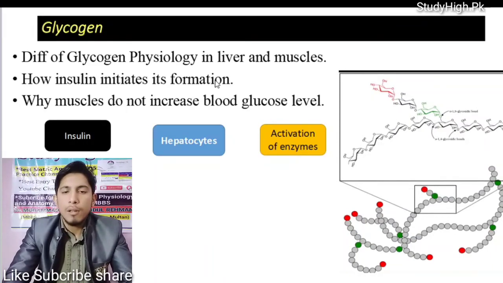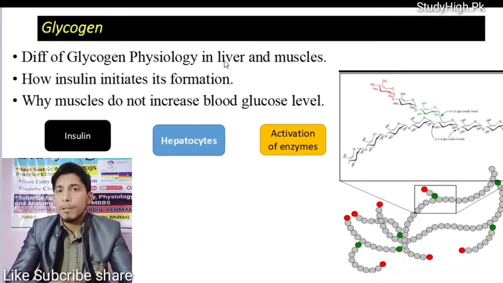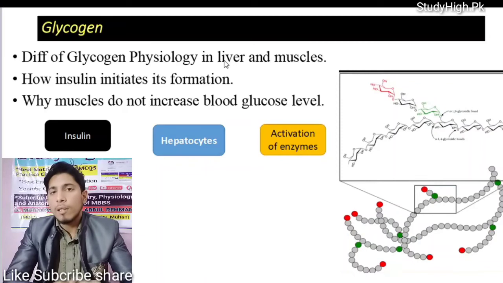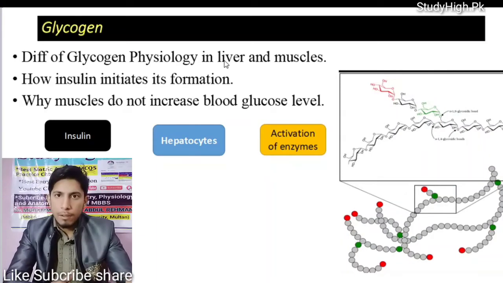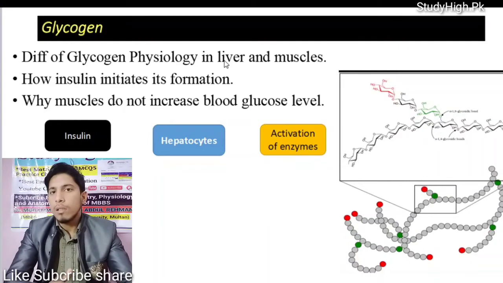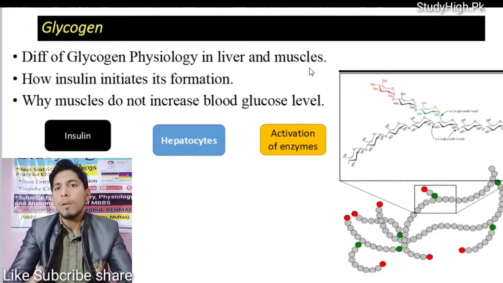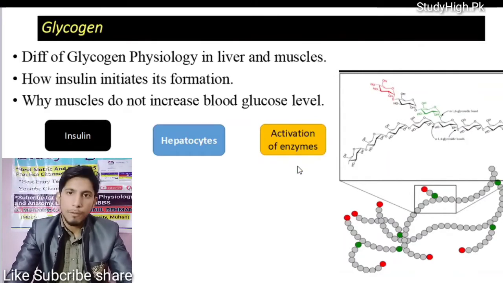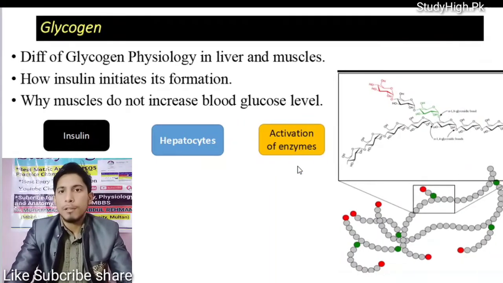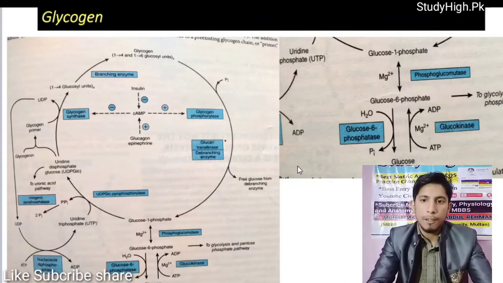And what is the difference in glycogen physiology? The liver, after breakdown of glycogen, causes an increase in blood glucose level, and glucose can be transported to the other organs of the body as well. Whereas in muscles, after breakdown of glycogen, glucose does not increase, or the muscle does not cause an increase in blood glucose level. They use the glucose 6-phosphate for their own cells only. So this is the basic difference between the formation and breakdown of glycogen occurring in muscle and liver.